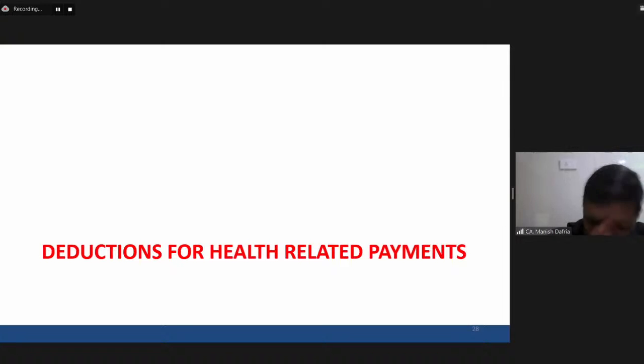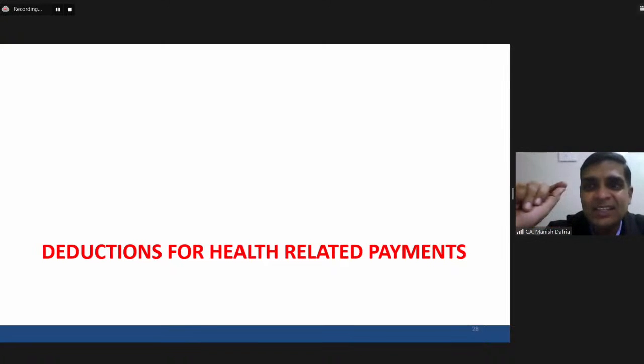Again, first let's go to the basic clarity. All these deductions are payment based deductions. This is what we have already mentioned. Payment based deduction means it is available when you make a payment. So whatever is the quantum of payment you have made, that much deduction would be available. It is not required to be seen in which year the payment has become due.